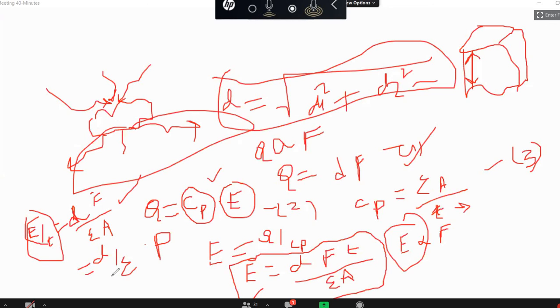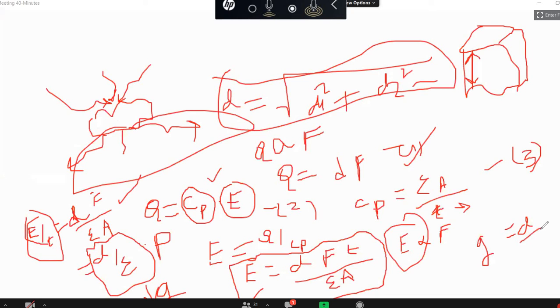This term, d by epsilon, is nothing but the voltage sensitivity, and it is represented by G. So G equals d by epsilon.